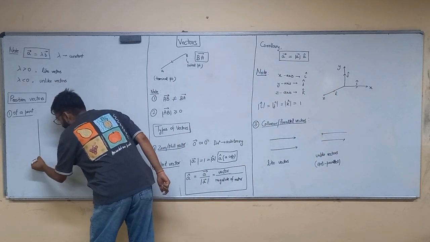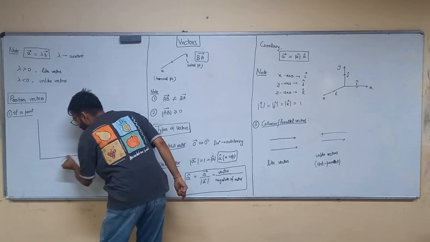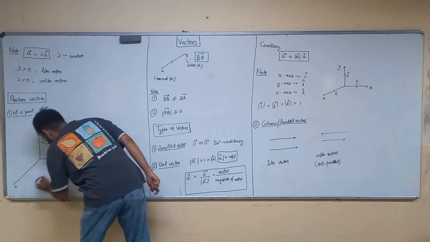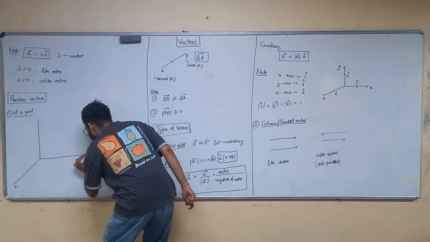Suppose this is the x, y axis. This is the z axis. This is x.